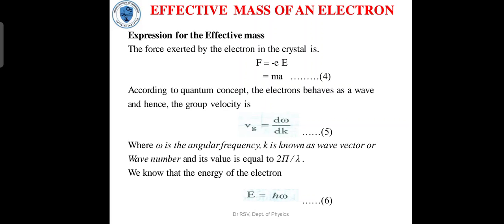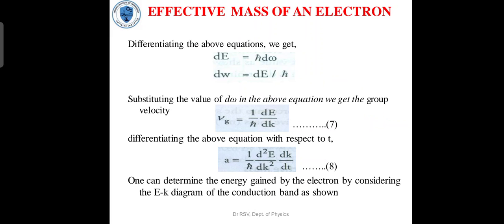Expression for effective mass. The force exerted on an electron in the crystal is F is equal to minus E into E, that is equal to m into A. According to the quantum concept, the electron behaves as a wave, and hence the group velocity Vg is equal to d omega divided by dk, where omega is the angular frequency, k is known as the wave vector or wave number, and its value is equal to 2 pi divided by lambda. We know that the energy of the electron E is equal to h omega.